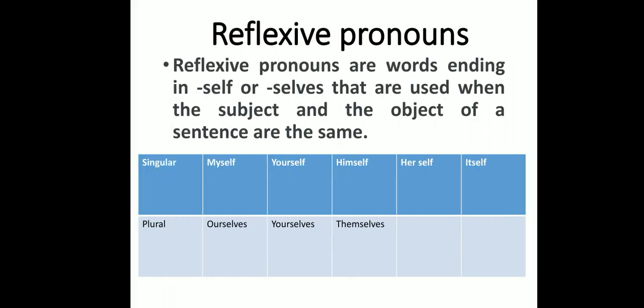Third type of pronoun is reflexive pronoun. Reflexive pronouns are words ending in self or selves that are used when the subject and the object of a sentence are the same. Singular reflexive pronouns are myself, yourself, himself, herself, itself. And plural reflexive pronouns are ourselves, yourselves, themselves.